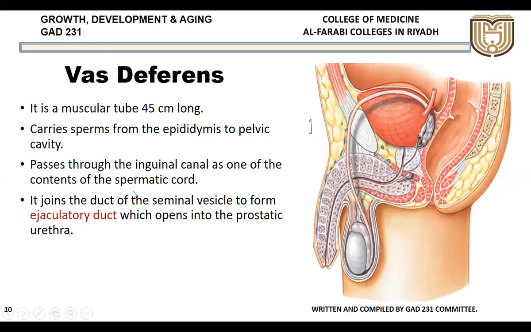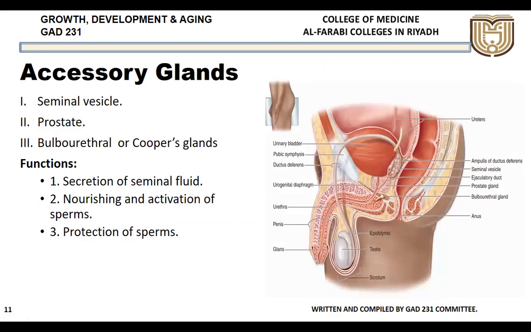Then it joins the duct of the seminal vesicle to form the ejaculatory duct. If you remember, I told you this vas deferens will join with the seminal vesicle to form the ejaculatory duct, which will open into the prostatic urethra. This is the prostate, this is the ureter, the urinary bladder, and this is the urethra. This is the prostatic part of the urethra because it is passing through the prostate. So this is called the prostatic urethra. This ejaculatory duct, which is formed by the joining of the vas deferens and the seminal vesicle, will open into the prostatic urethra.